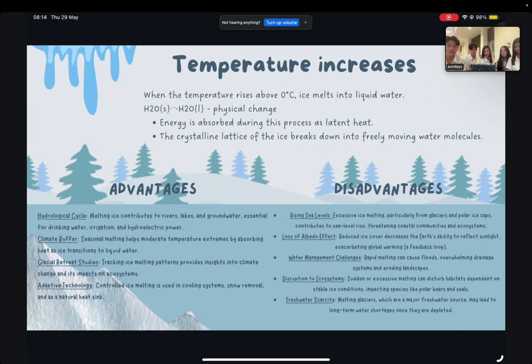Advantages: hydrological cycle, climate buffer, glacial retreat studies, and adaptive technology. The disadvantages are rising sea levels, loss of albedo effect, water management challenges, disruption to ecosystems, and freshwater scarcity.